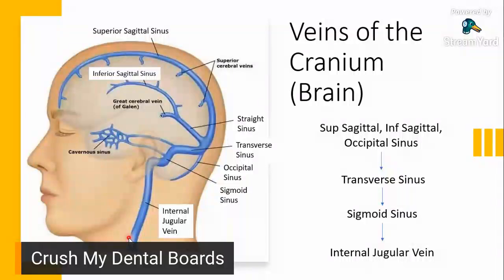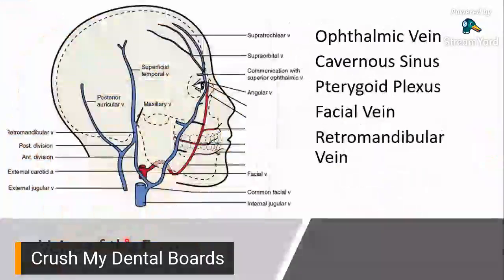So, as I've said earlier, they're mostly sinuses. They serve as channels, and these different channels would meet at a certain point. And from that point, blood would flow through transverse, sigmoid, and then eventually into your internal jugular vein. So that's the vein for your cranium. All right. Next, we go to the veins of the face.